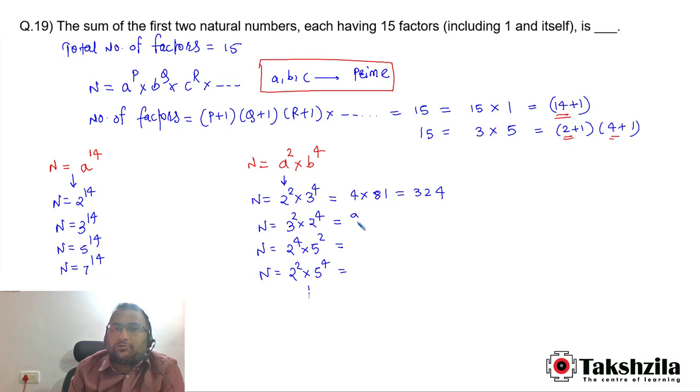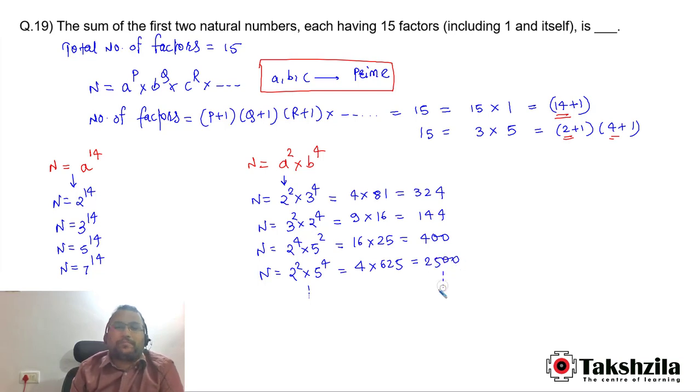This number is 9 into 16, this is equal to 144. 2 to the power 4 is 16 into 25, this is nothing but 400. Then this is equal to how much? 2 to the power 2 is 4, 5 to the power 4 is 625. This multiplication is 2500, and so on.